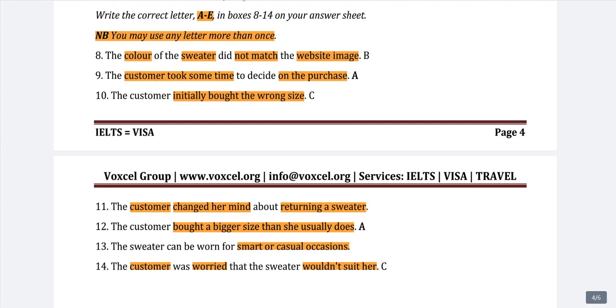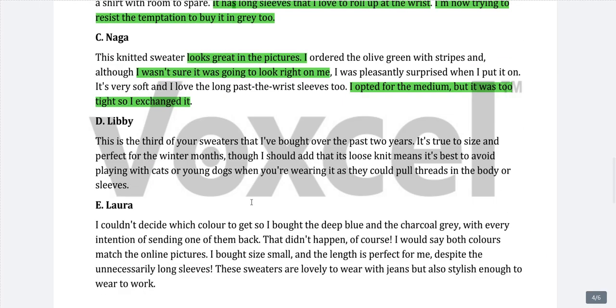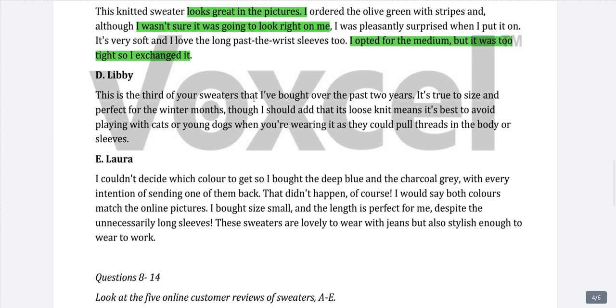Okay, moving on to the next one. D paragraph. This is the third of your sweaters that I have bought over the past 2 years. So this particular person has bought his or her third sweater in 2 years. It's true to size and perfect for the winter months, though I should add that its loose knit means it's best to avoid playing with cats or young dogs when you are wearing it, as they could pull threads in the body or sleeves.